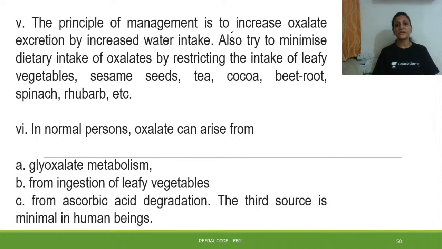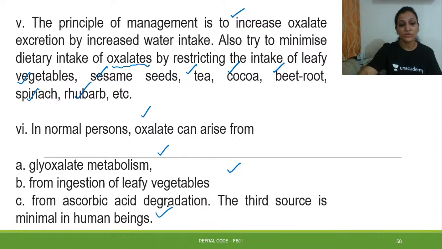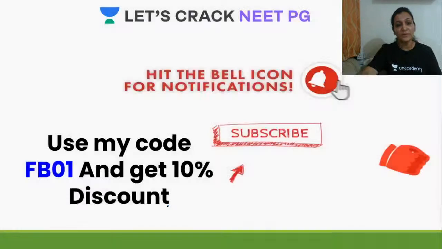So primary management is to increase oxalate excretion by increased water intake. Try to minimize the dietary intake of oxalate-containing things, that is vegetables, sesame seeds, tea, chocolates, beetroot, spinach, and rhubarb. In a normal person also, oxalate can rise from glyoxylate metabolism, from ingestion of leafy vegetables, and from ascorbic acid degradation. The third source is minimal in human beings, like from ascorbic acid.